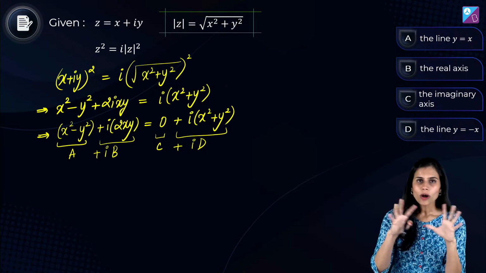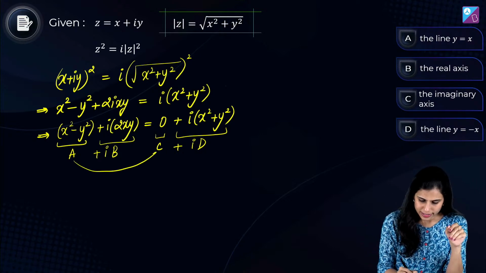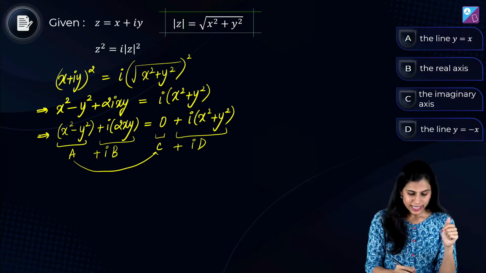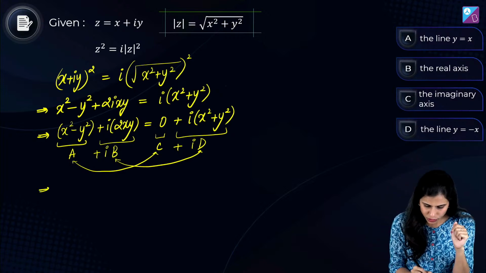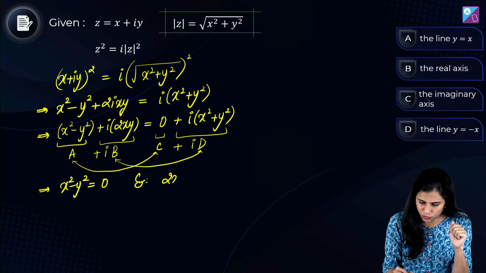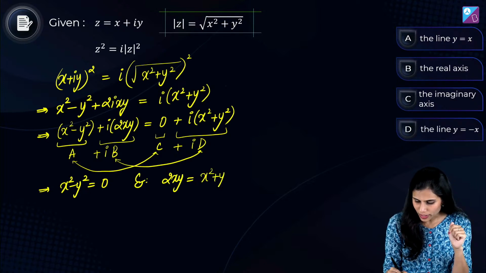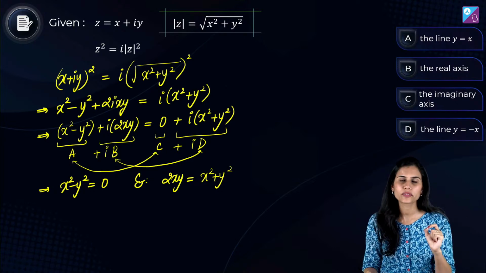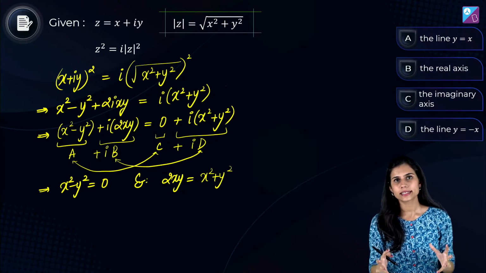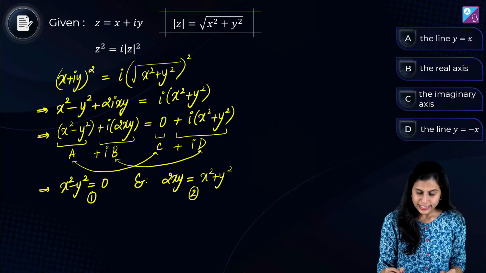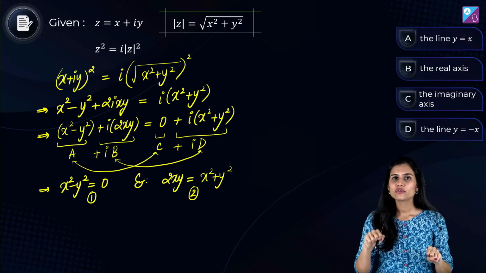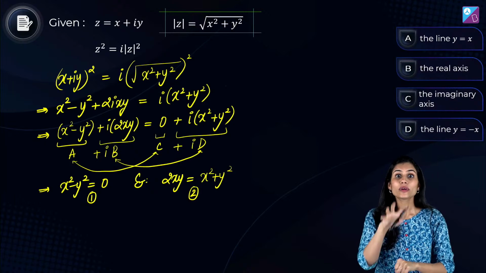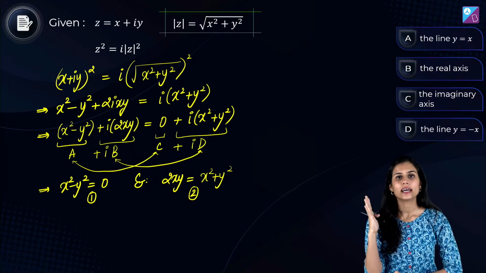Okay, let's see. दो कॉम्प्लेक्स नंबर्स कब इक्वल होते हैं? When their real parts are same and along with that simultaneously their imaginary parts are also same. Correct? So this gives you x square minus y square is equal to 0 and along with that 2xy is equal to x square plus y square. अब ध्यान से समझो what is the relevance of this step. How do you interpret this step? आपके पास दो इक्वेशंस हैं, फर्स्ट एंड सेकंड, एंड बोथ आर होल्डिंग ट्रू. तो आप फर्स्ट इक्वेशन के आंसर निकालोगे, सेकंड इक्वेशन को इंडिविजुअली सॉल्व करके आंसर निकालोगे, और दोनों के आंसर्स में जो इंटरसेक्शन होगा वो आपका फाइनल आंसर होगा.